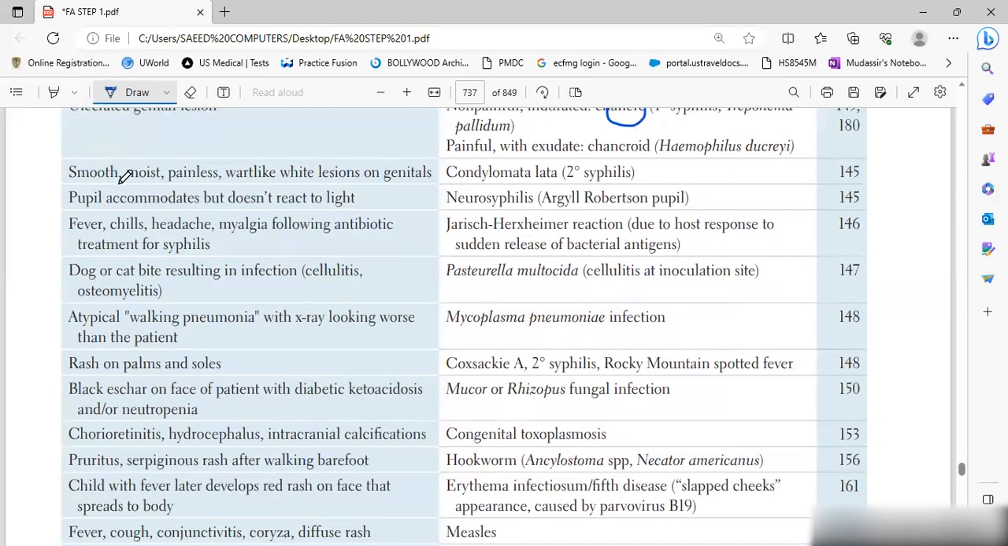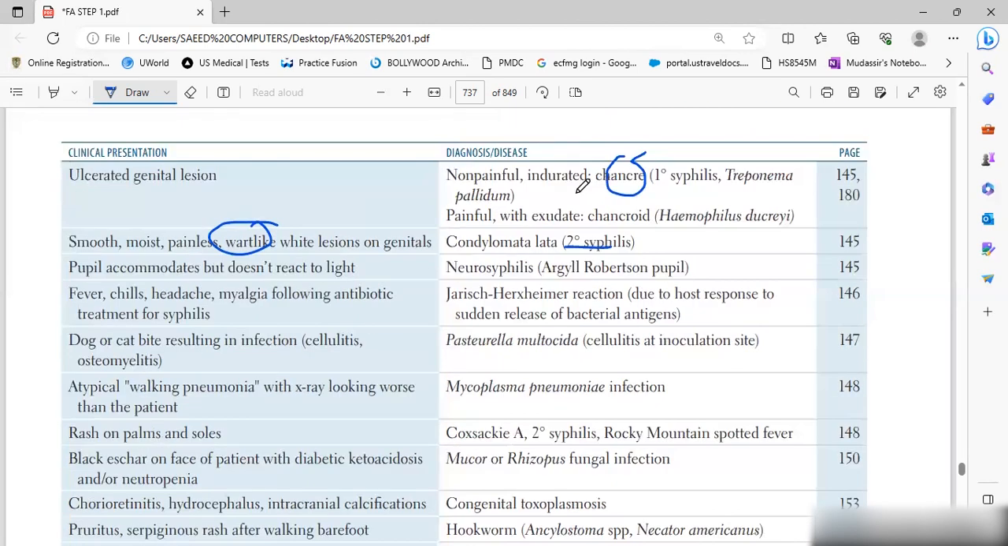Then is a smooth, moist, painless, wart-like lesion. That is condyloma lata, due to secondary syphilis, unlike HPV. Then a pupil that accommodates but doesn't react to light is due to neurosyphilis. It is Argyll Robertson pupil, also called prostitute's pupil.